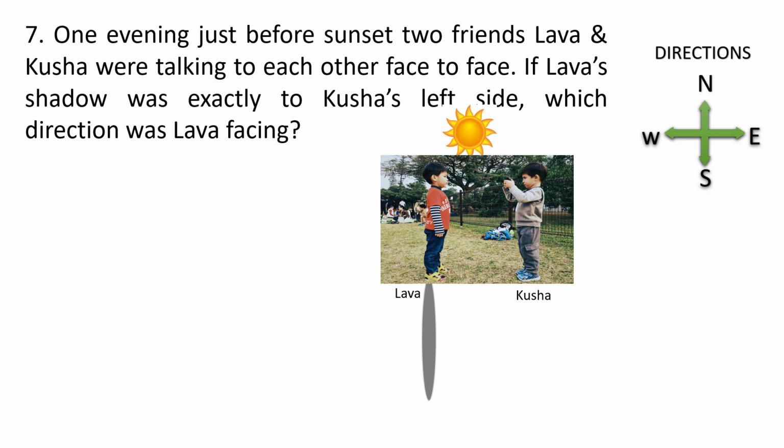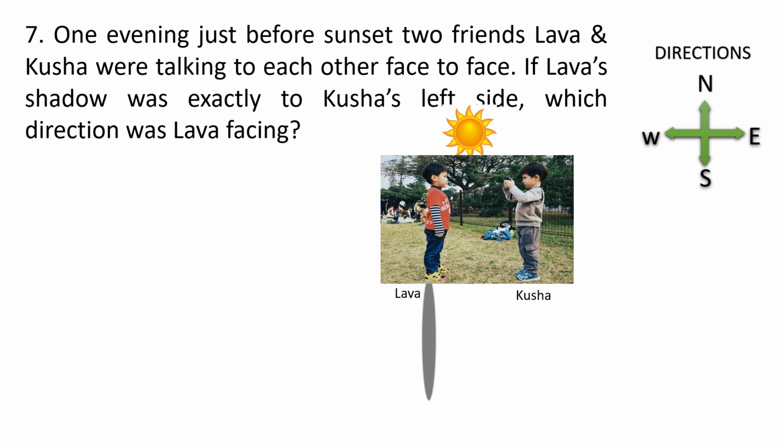Now, I think you can imagine a situation by seeing this diagram. But one trick you have to understand here. Here it is a sunset. So sunset will not happen in the north, correct? During sunset, the sun will be on the west side.